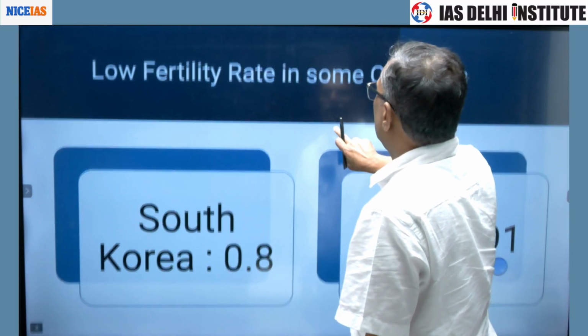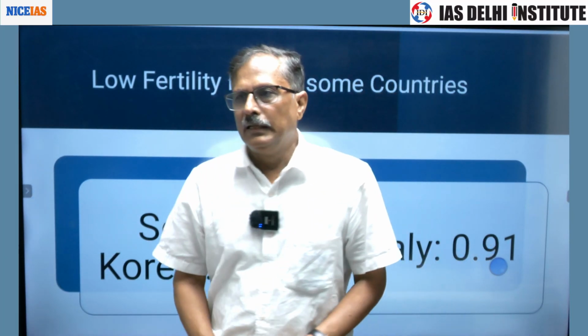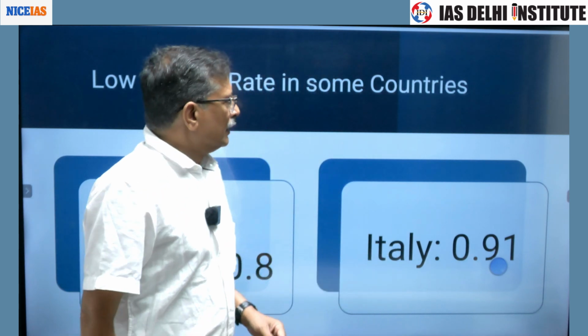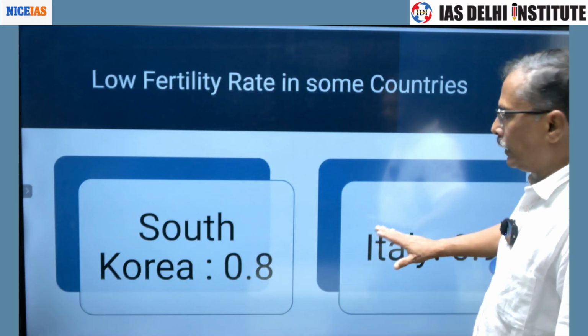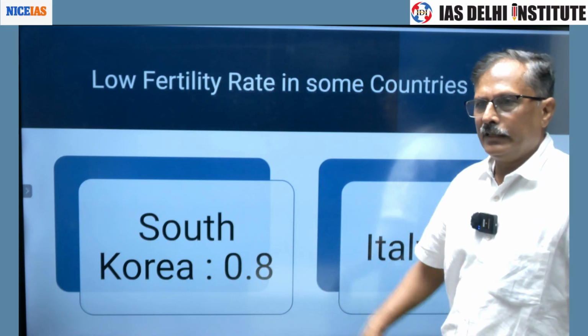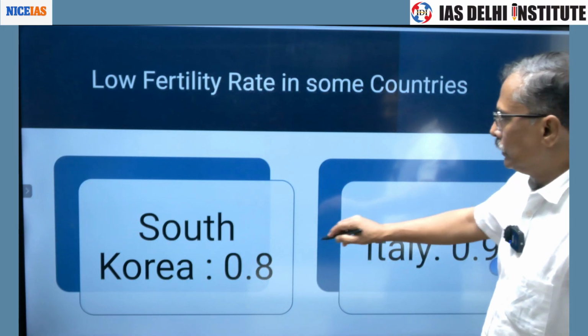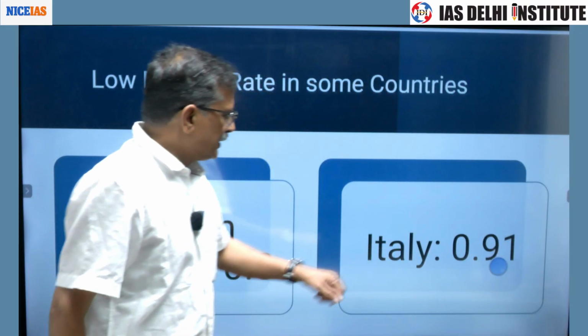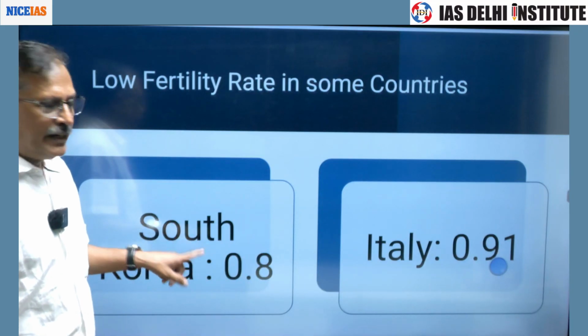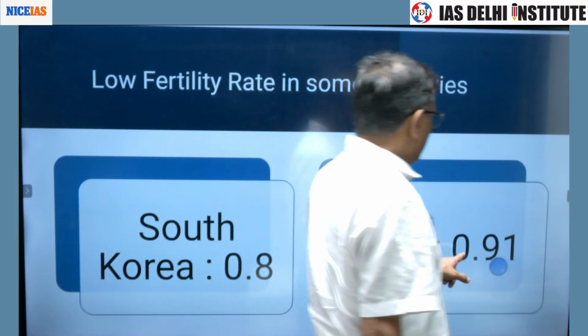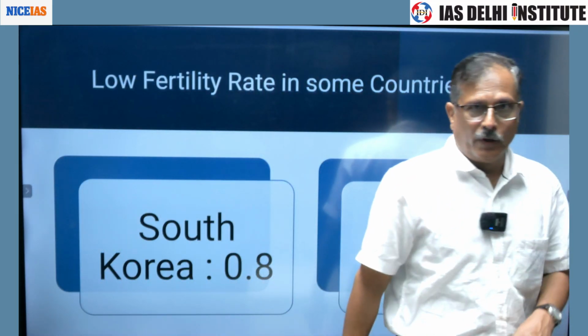Now, some examples that I have just given, two countries characterized by the lowest fertility rate in the world. One is South Korea and the second is Italy. South Korea has a fertility rate of 0.8 and Italy has a fertility rate of only 0.91.